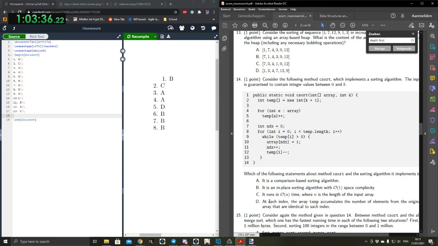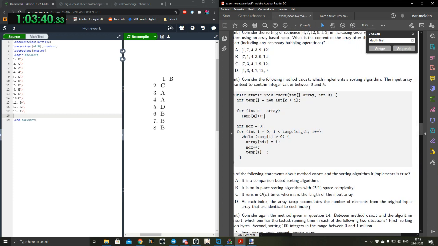At each index, the array temp accumulates the number of elements from the original input array that are identical to such index. This is correct. Yeah, that seems correct. It has to be correct. It basically becomes like a height map of the original array.